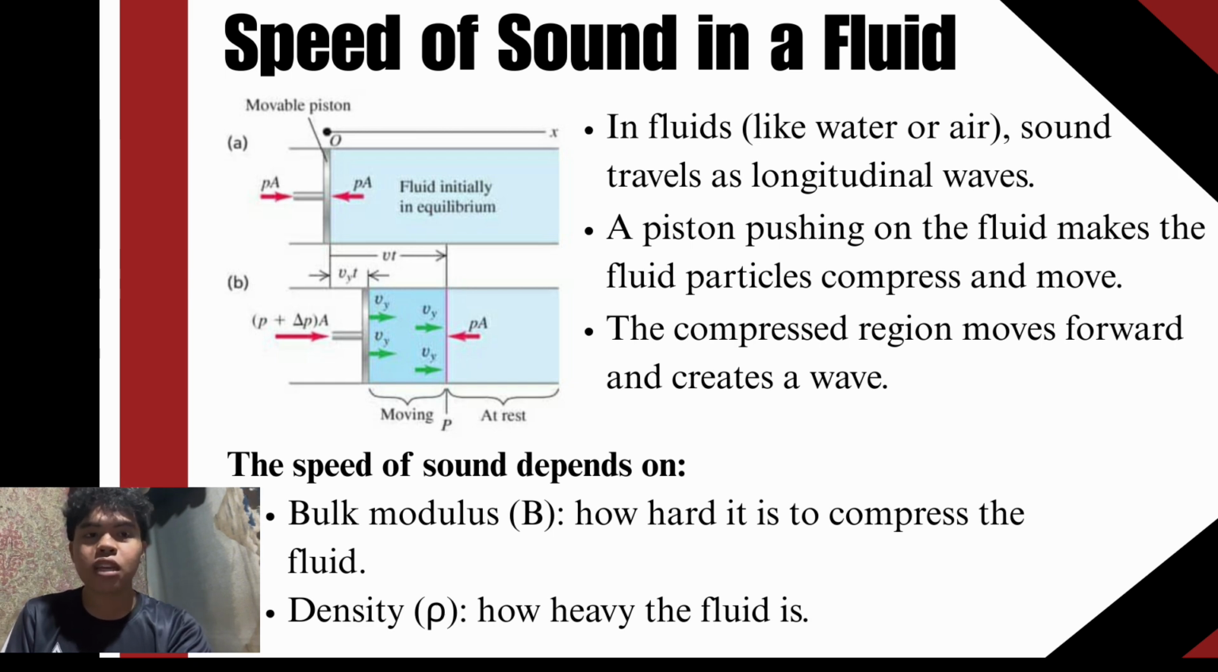Now, the speed of sound in a fluid depends mainly on two things. The bulk modulus, or B. This measures how hard it is to compress the fluid. The stiffer the fluid is, the faster the sound can travel through. Density, or rho. This is how heavy or dense the fluid is. A higher density usually slows the sound down because heavier particles resist movement more.